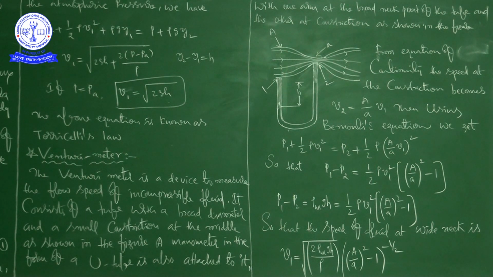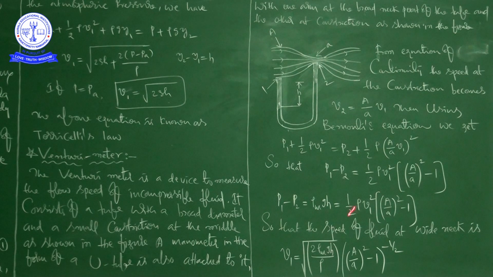So what is the difference in height here? The difference in height h measures the pressure difference, because density for one particular fluid is constant and g is already constant at a particular point. If you know h, you can measure the pressure difference, that is P1 minus P2.